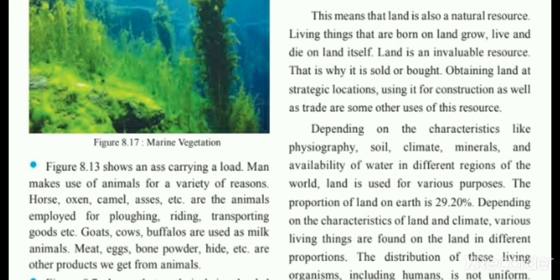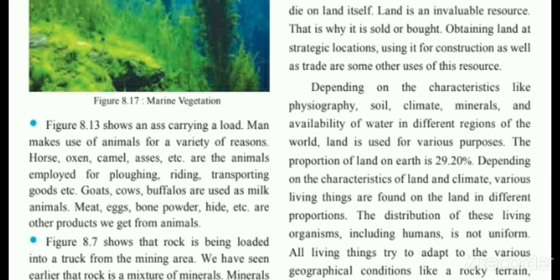Living things that are born on land grow, live, and die on land itself. So because of this, land is also a natural resource. Living things live on land and die on land itself. Land is an invaluable resource. So here the land is also considered invaluable. That is why it is sold and bought. It means it is very valuable. We are selling it and buying it, right?